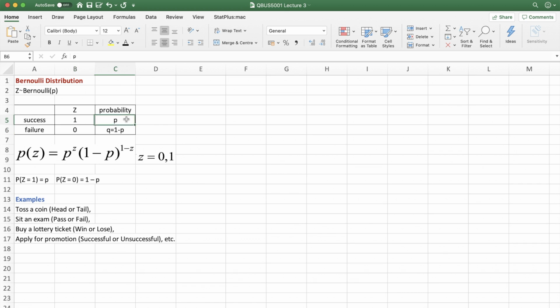And we let P be the probability of success and Q, which is equal to 1 minus P, be the probability of failure. So if Z follows a Bernoulli distribution, we denote it like this. And the probability mass function is given like this. Z is either equal to 0 or 1.